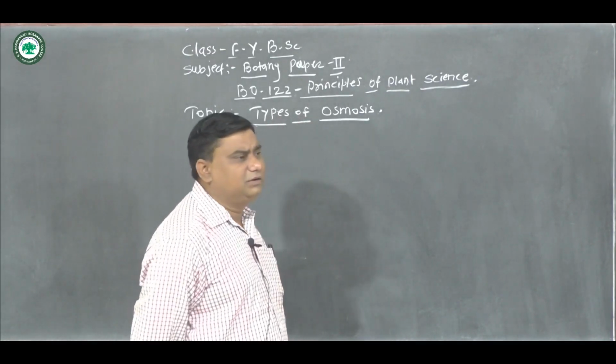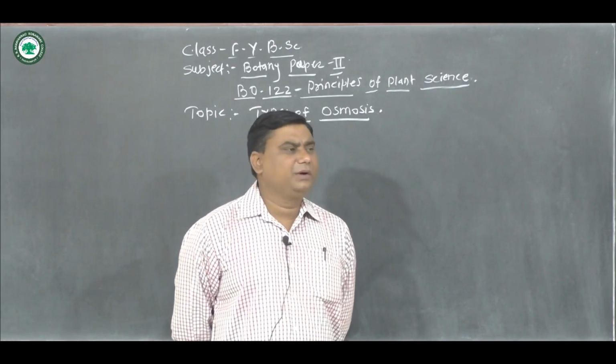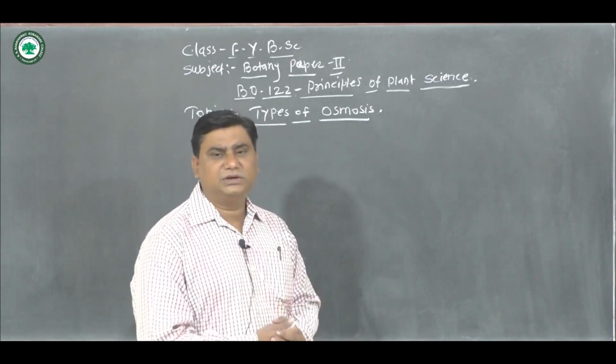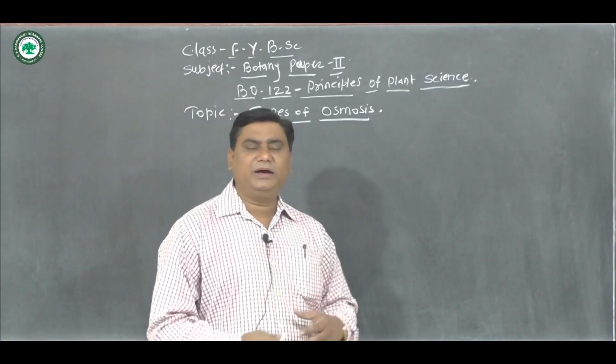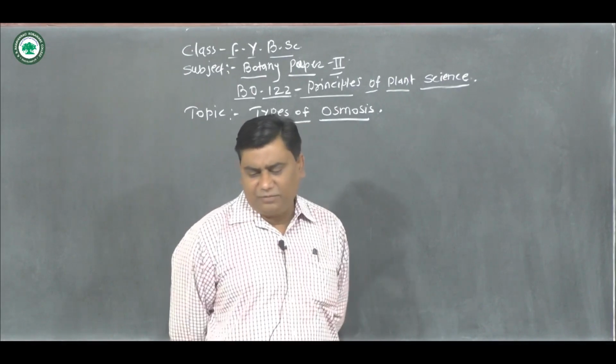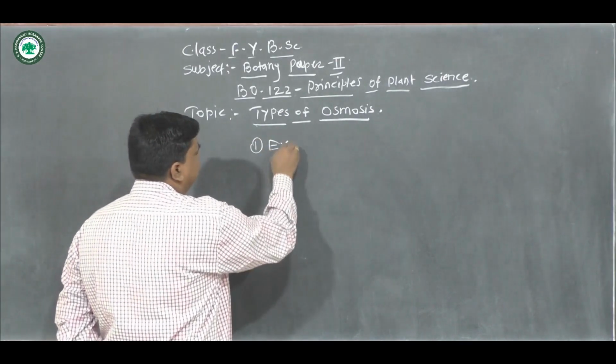Here there are three types of osmosis. Basically it is two types, but when we consider no osmosis in plants, that's why here I am going to tell you the three types of osmosis. First of all, exoosmosis.